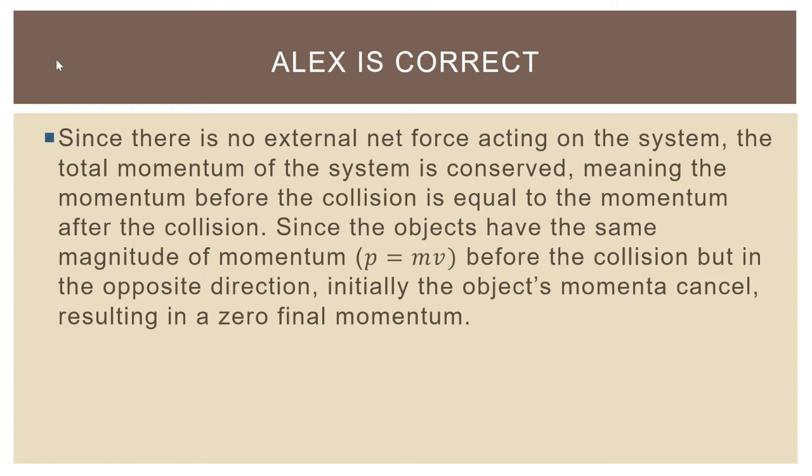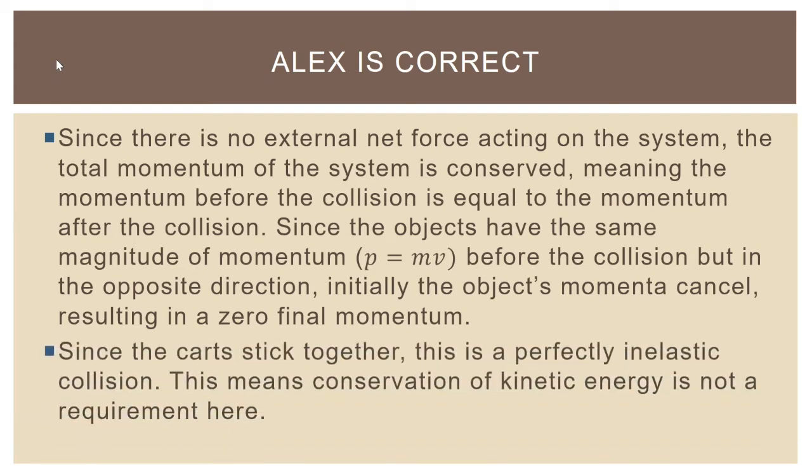And so we can also say then, just to address what Belinda and Chano said, because they started to bring up energy in their explanations, that since the carts stick together, this is a perfectly inelastic collision. And this means conservation of kinetic energy is not a requirement here.